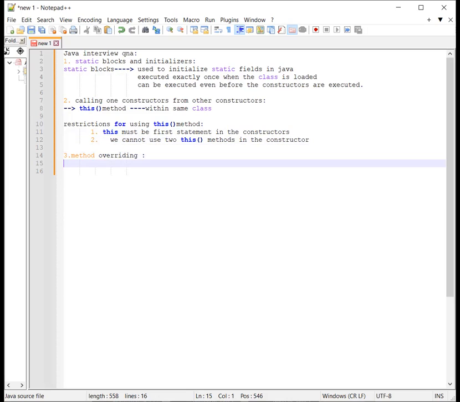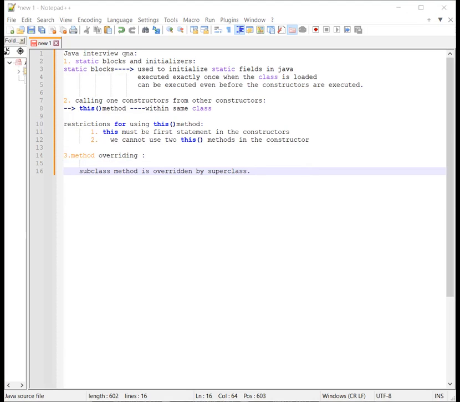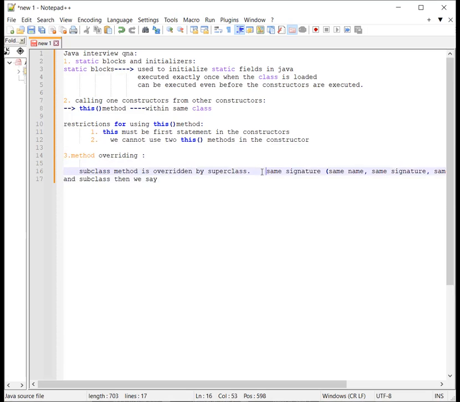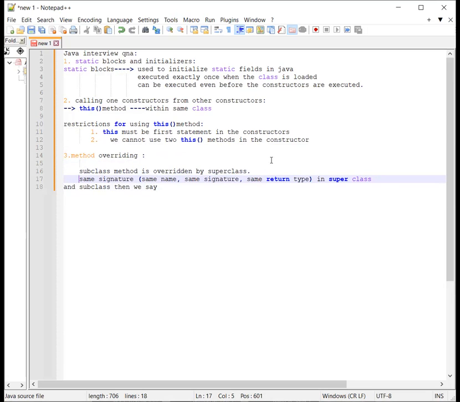So the superclass method is overridden by the subclass when there is the same signature in the superclass and subclass: the same name, same signature, same return type.